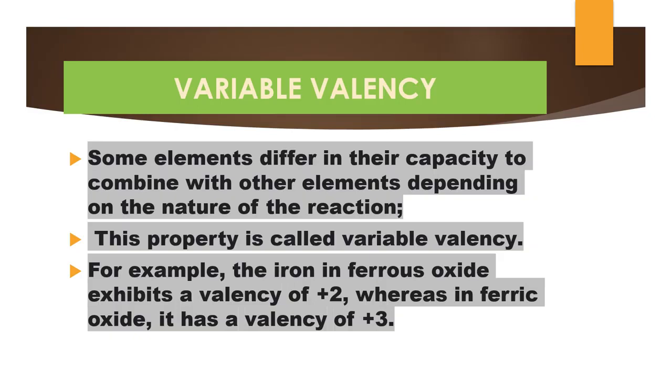When it loses 2 electrons, we call it ferrous. Instead of 2, if it removes 3 electrons, we call it ferric oxide. So it depends upon the nature of the reaction, it may lose more electrons, so the name of the compound also changes.